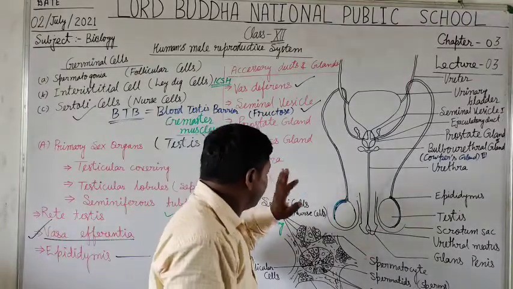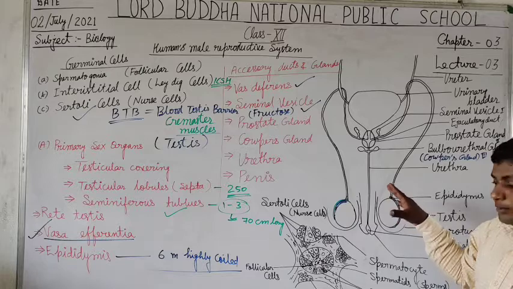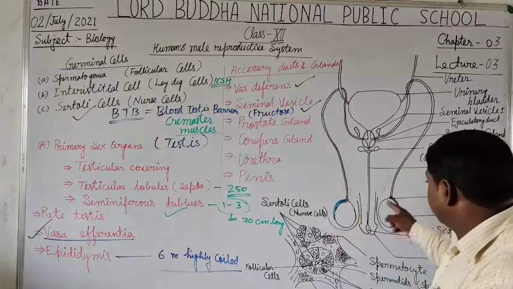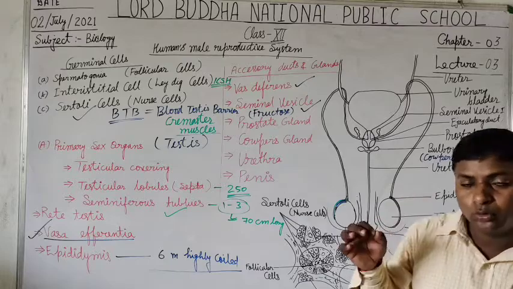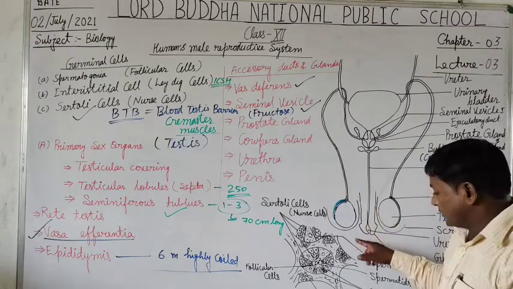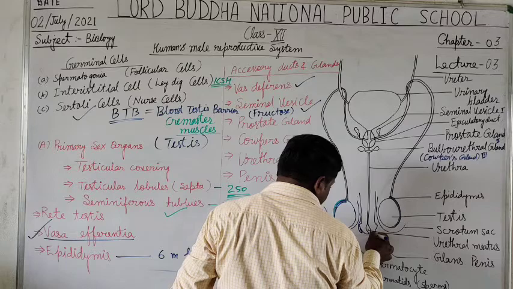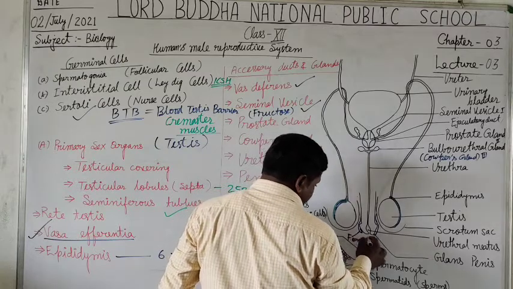So students, further, this is the urethra, and it is a common urinogenital canal of the human, about a 20 centimeter long tube, and it ends at a region called the urethral meatus, and its tip is called the glans penis, which is covered by a loose and mobile, highly folded skin structure called the foreskin. The foreskin overlaps the tip of the penis. It is movable and called the foreskin.